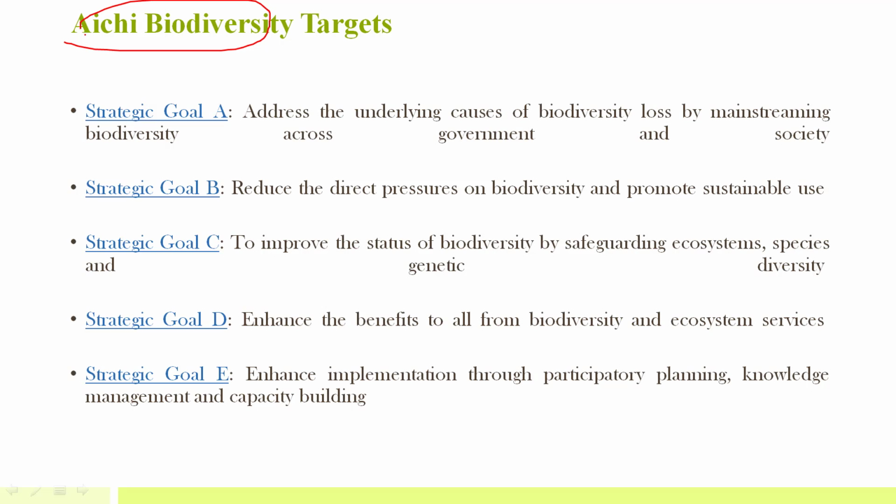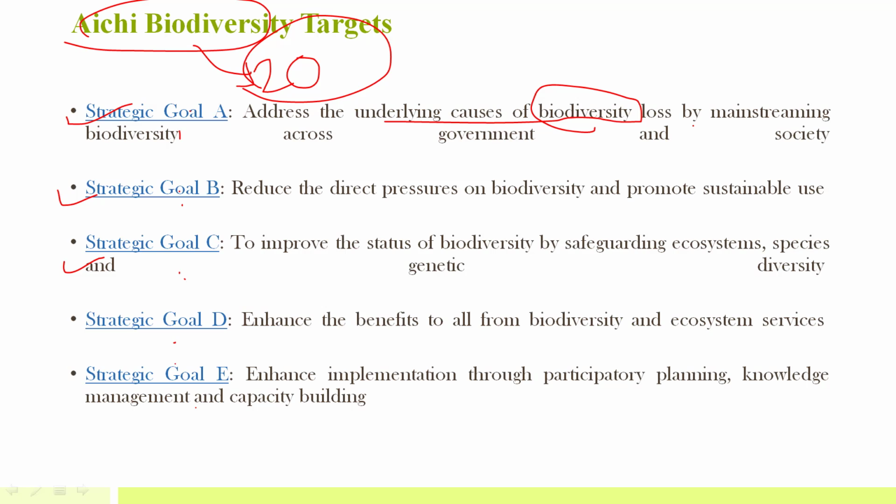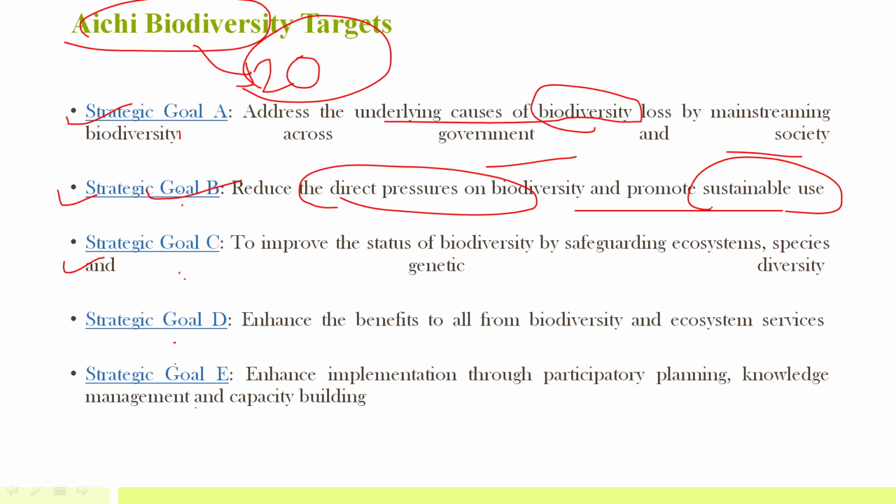Then Aichi biodiversity targets. These are the main targets. There are total 20 targets. These are 5 goals, and under each goal there are various targets. In strategic goal A, it addresses the underlying causes of biodiversity loss by mainstreaming biodiversity across government and society. In strategic goal B, reduce the direct pressures on biodiversity and promote sustainable use.